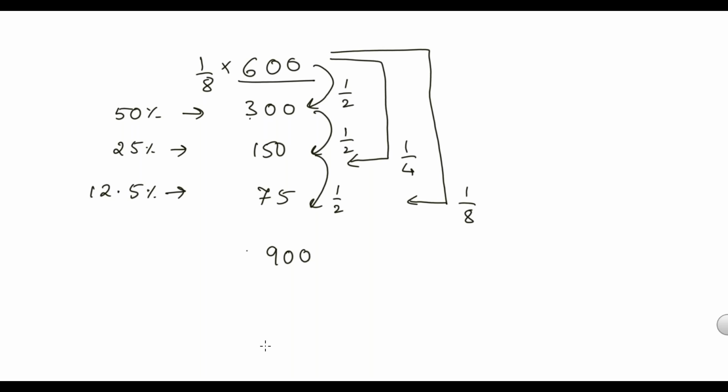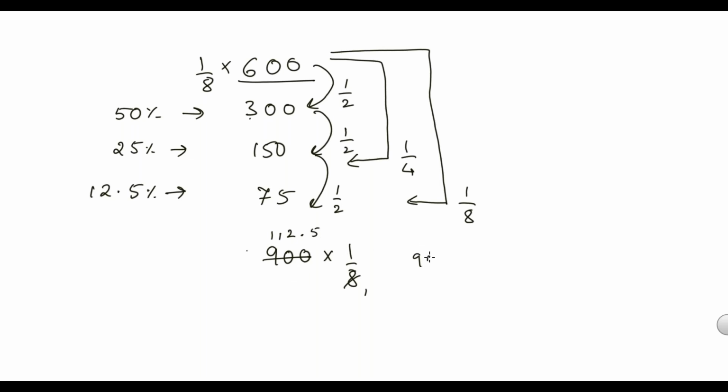Right. So 12.5% means 1/8. What does 1/8 mean? Directly you can take 1/8 of 900. 8 one time is 8, 1 is remainder, 10; 8 ones are 8, 2 is remainder, 20; 8 twos are 16, 4 is remainder. So we get 112.5.